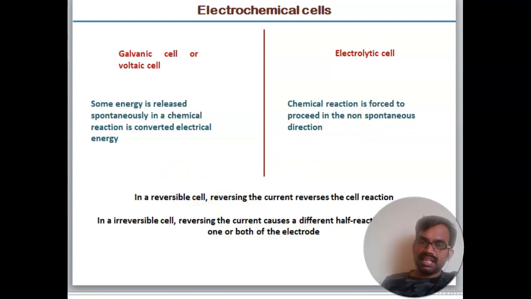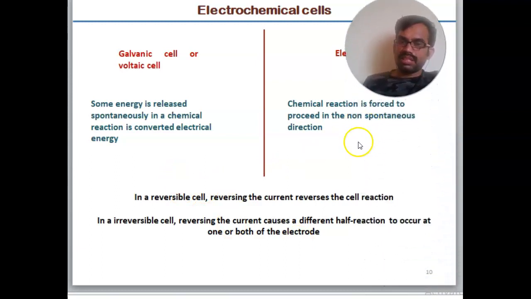Then there are reversible and irreversible cells. In a reversible cell, reversing the current reverses the cell reaction. In an irreversible cell, reversing the current causes different reactions to occur at one or both of the electrodes.